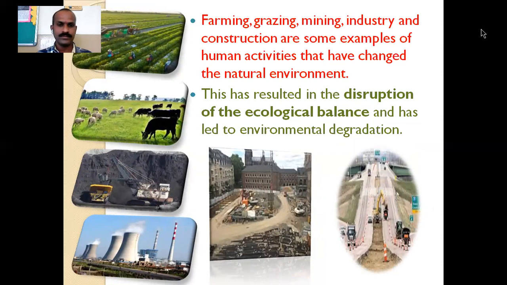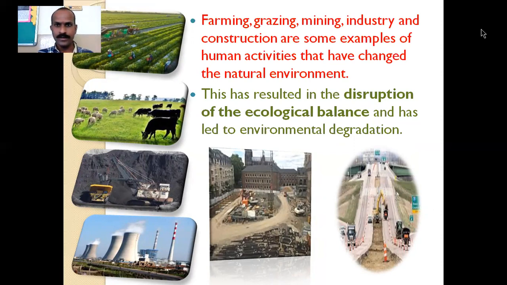See, you can see these activities by human beings. Farming is there, grazing is there, mining, industry, these constructions. These are examples of human activities that made changes in the natural environment. I have explained to you how.